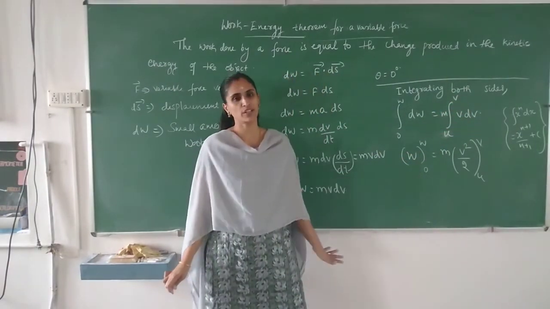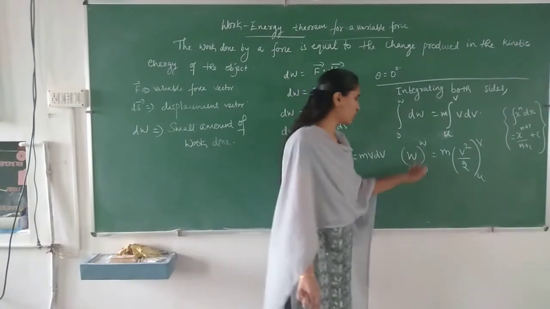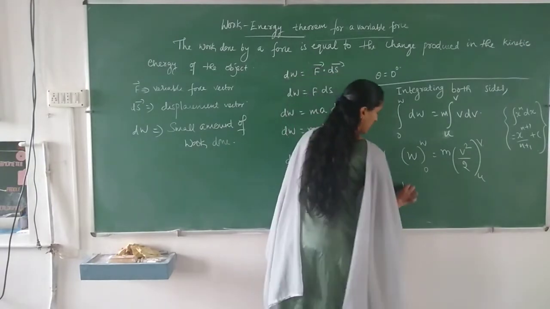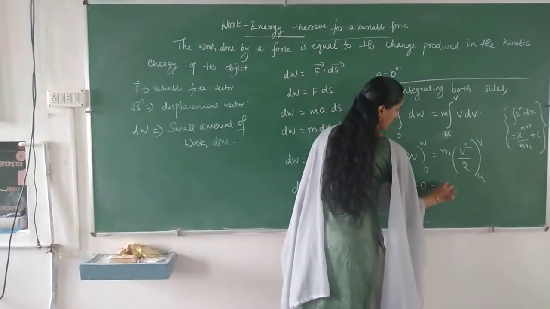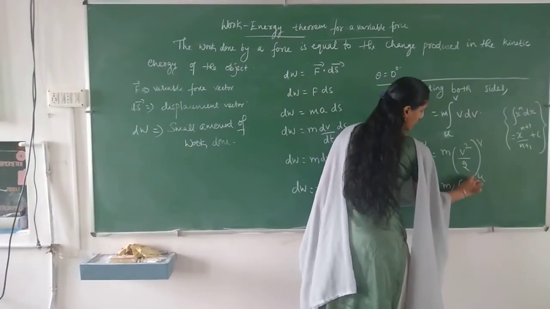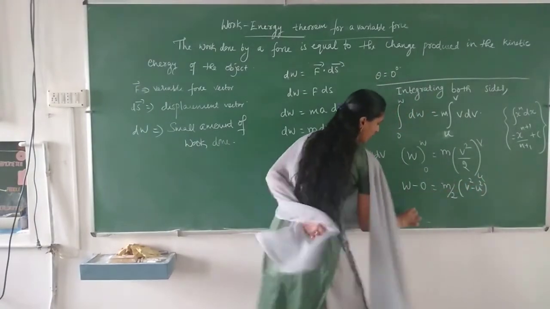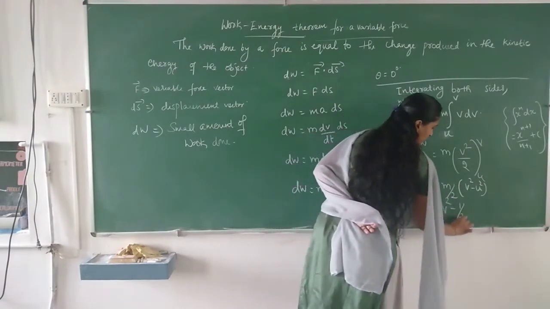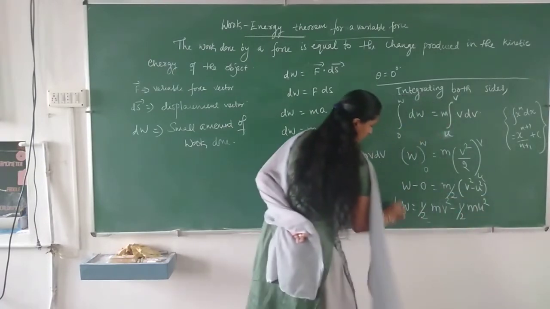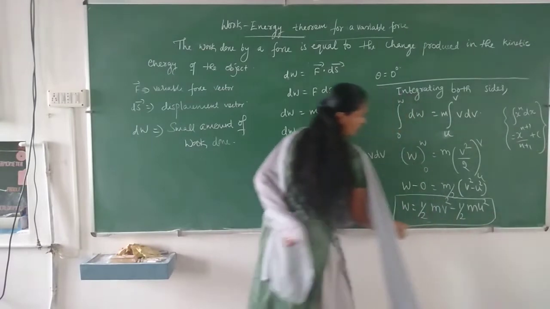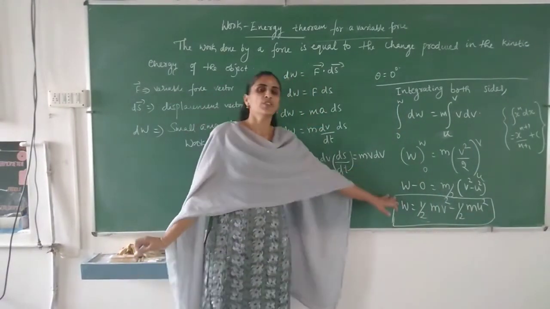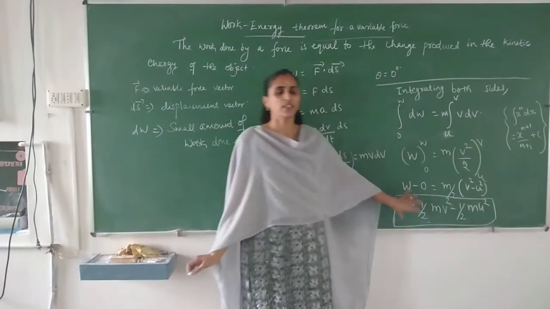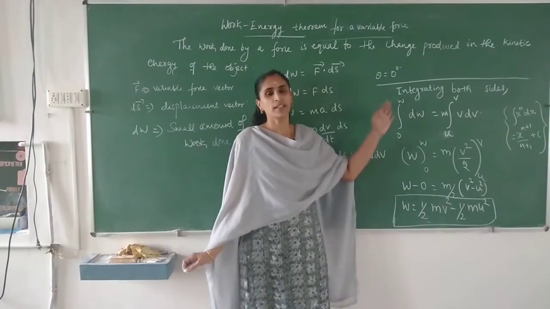Upper limit minus lower limit, you will get W minus 0 is equal to m by 2 into v square minus u square, or W is equal to half m v square minus half m u square. That is equal to change in kinetic energy. Work done is equal to final kinetic energy minus initial kinetic energy. The total work done is equal to change in kinetic energy.